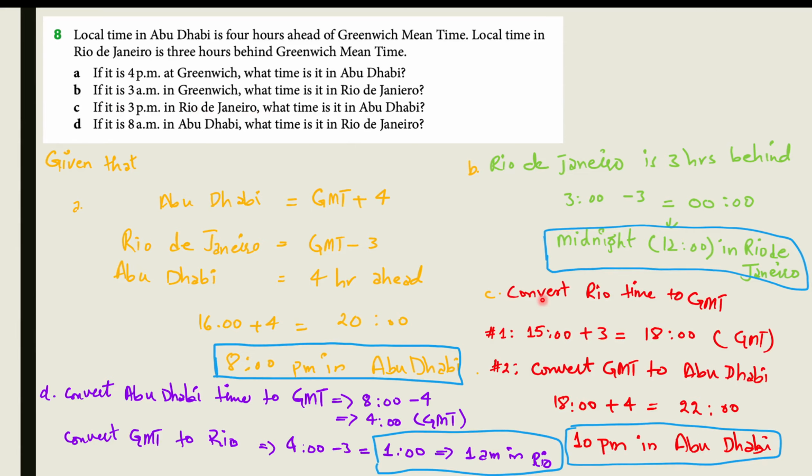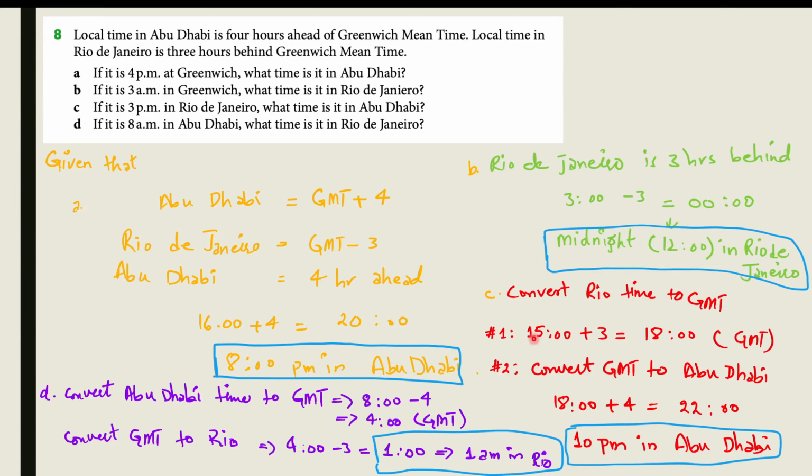So 3 p.m. in Rio de Janeiro would be 15 in the 24-hour format. Since Rio de Janeiro is 3 hours behind GMT, it means GMT is 3 hours ahead of Rio de Janeiro.